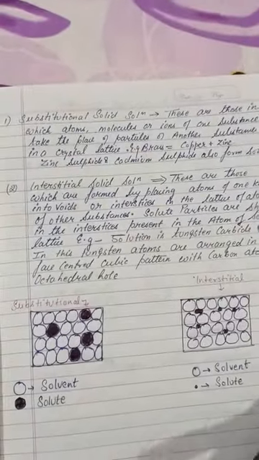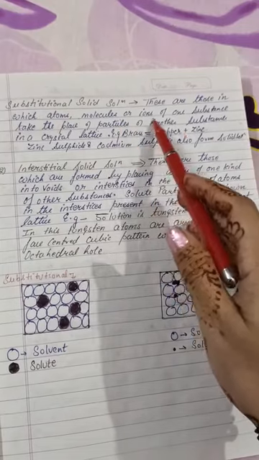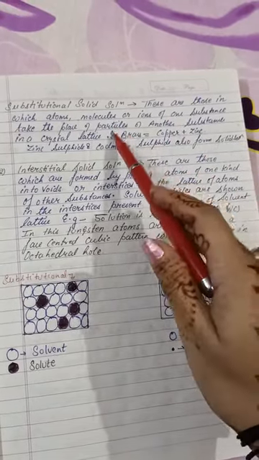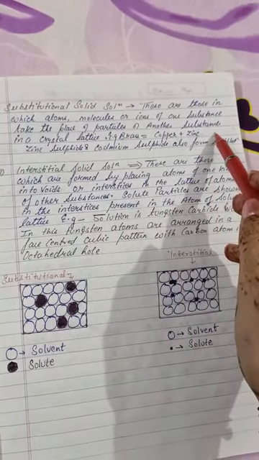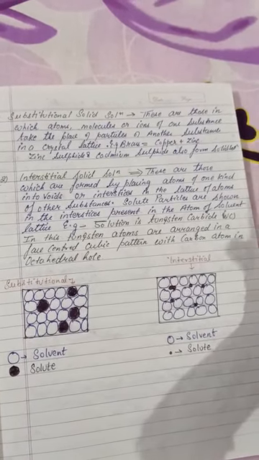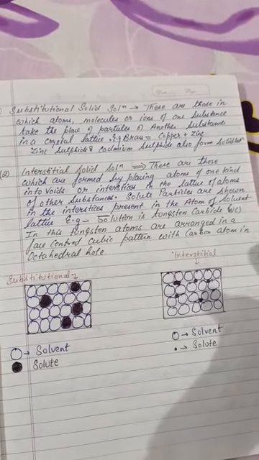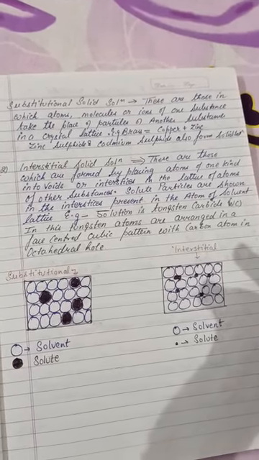Fine. After this, now let's talk about the substitutional solid solution. These are those in which atoms, molecules or ions of one substance take the place of particles of another substance. Means atoms, molecules or ions of one substance can take the place of particles of another substance. Like for an example, brass formation takes place by copper and zinc.